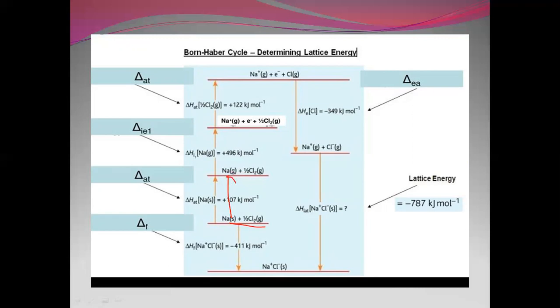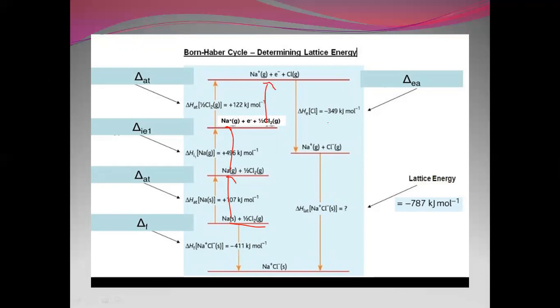When solid is converted to gas, it is called sublimation. And when gas is getting converted to an ion, it is ionization. And then chlorine is getting atomized, that is again atomization.